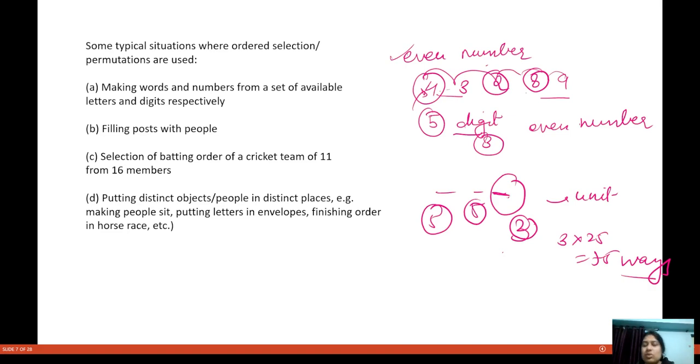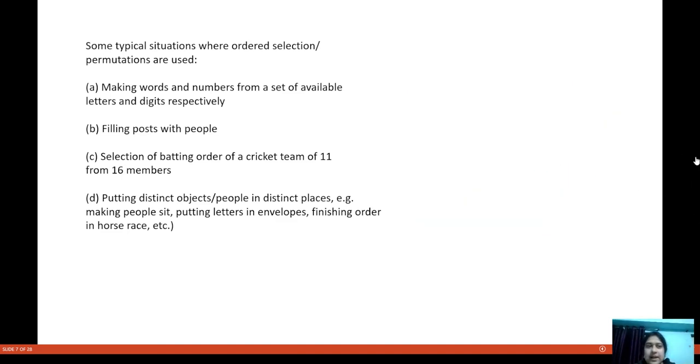See, now we don't have many cases where only by arrangement we can tell that this is an odd number or any number that is divisible by this. So this is very much handy when you want to find the even number out of the numbers given to you. I hope you understand this very well. So this is how we can find numbers from a set of numbers available.